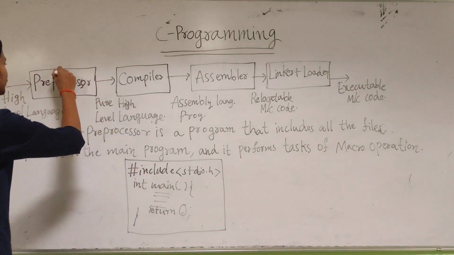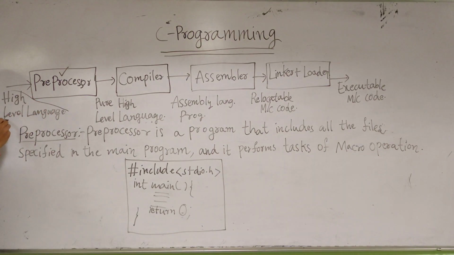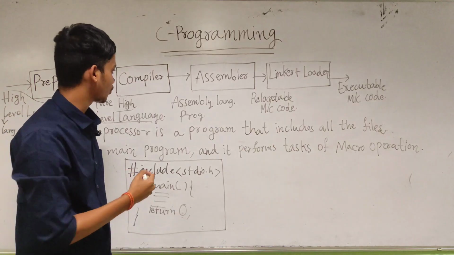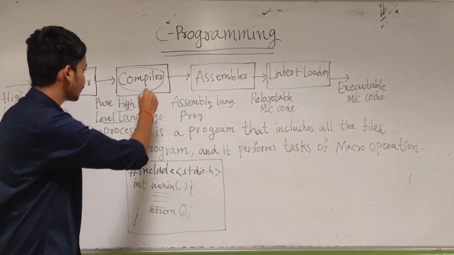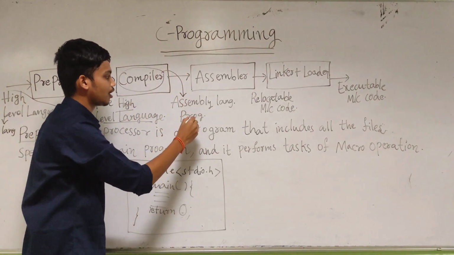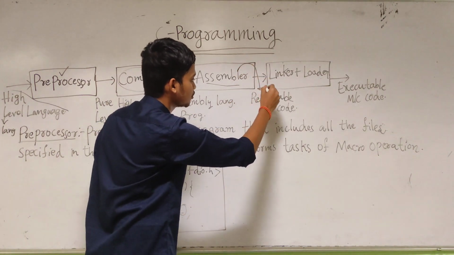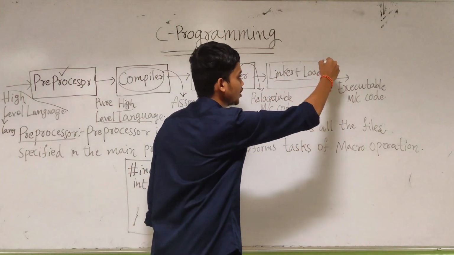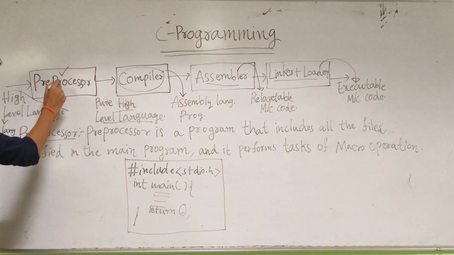Now look here carefully. This is the preprocessor. When we write a high level language program, for example in C, the preprocessor will convert it into a pure high level language program, and the compiler will take it. The compiler will translate that high level language program into assembly language. The assembly language will be taken by the assembler, which will convert it into relocatable machine code, and this relocatable machine code will be taken by the linker plus loader. It will convert it into executable code. I will explain each of these. First, let us understand what a preprocessor is.